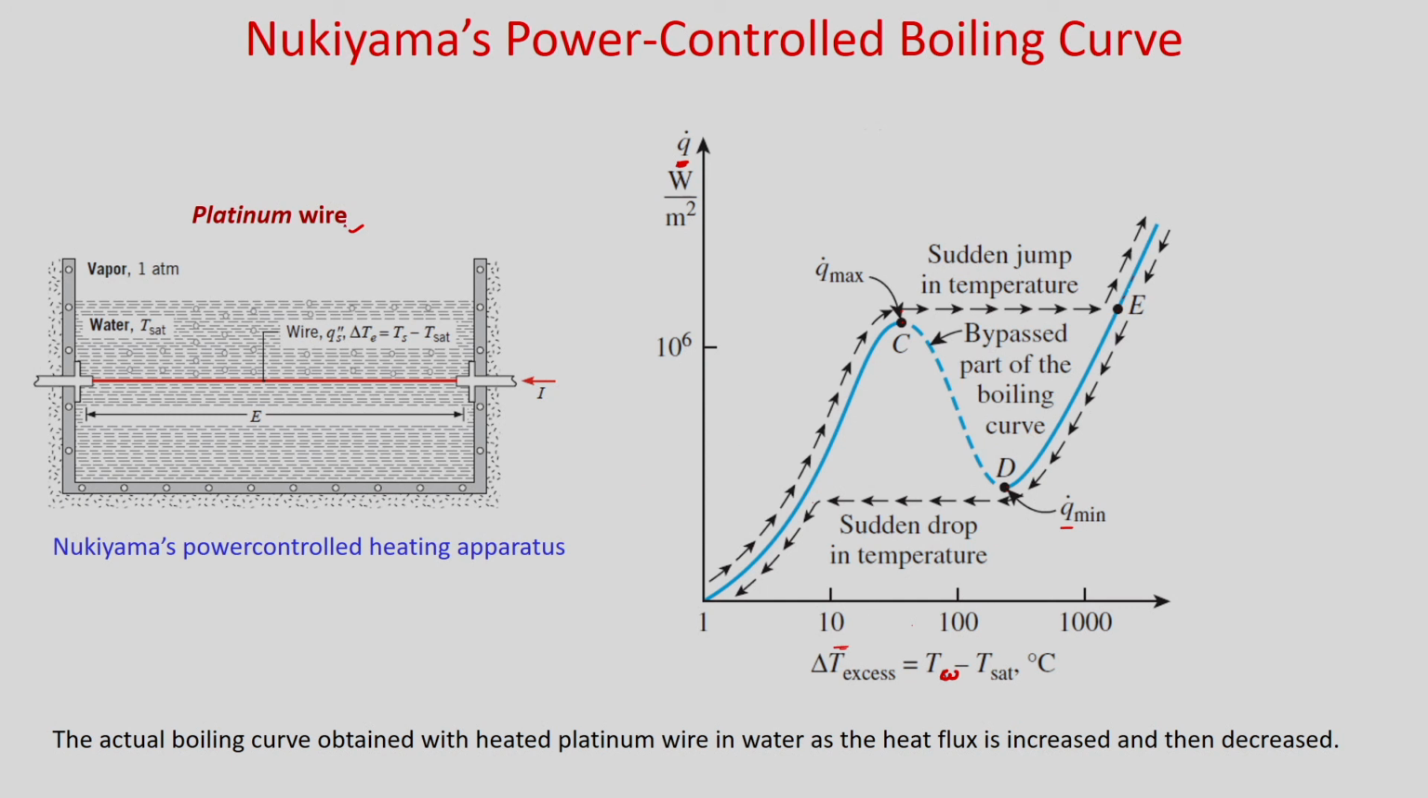So, you can see when this platinum wire was used and the power controlled experiment was carried out, this C to D was missed because this phenomenon took place so fast that after point C there is a sudden jump in the temperature and it goes to point E. Once the heat flux is decreased gradually, it will follow the path up to D, but after D suddenly there will be a drop in the temperature. So, it will not follow D to C. This experiment was carried out by Nukiyama using the power control method.